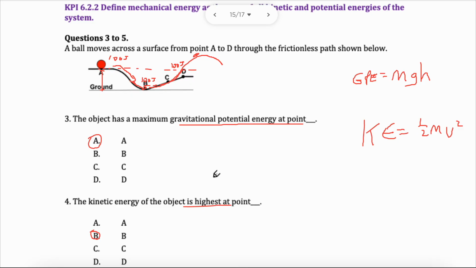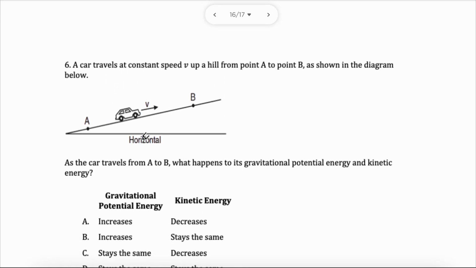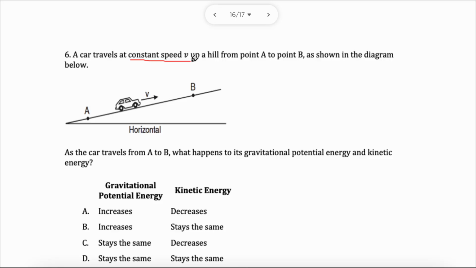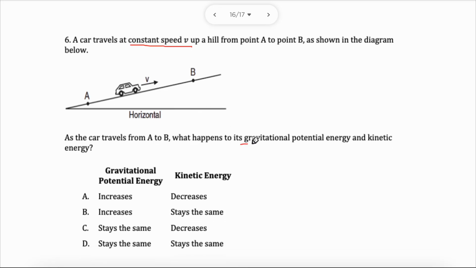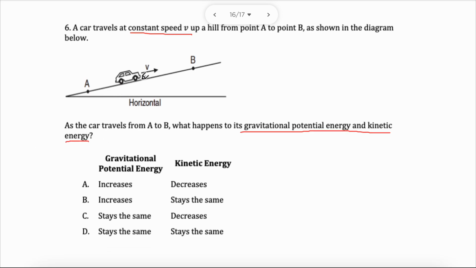Okay, very nice. So we've answered these two. And here a car travels at a constant speed up a hill as shown in this diagram. So what's happening to his gravitational potential energy and his kinetic energy as he goes from A to B? Well, first of all, the clue here, it says constant speed. As he's going up, you would normally expect it to slow down, like we did in projectile motion previously. You know, the ball goes up, slows down, stops, and comes down. But no, this is a car. He has an engine. He's continuing at a constant speed.